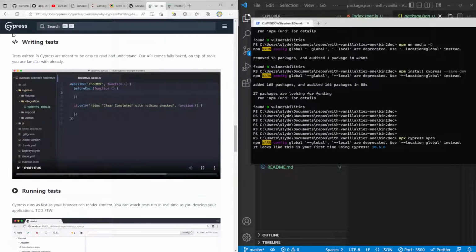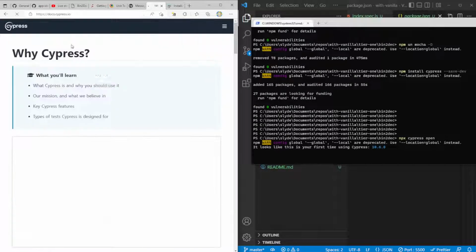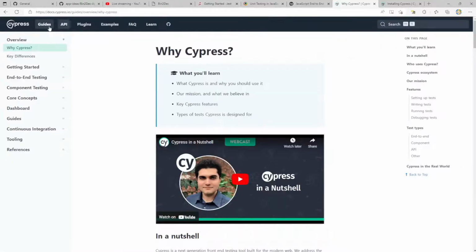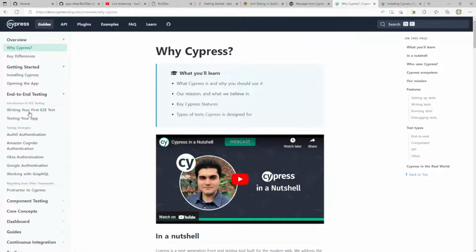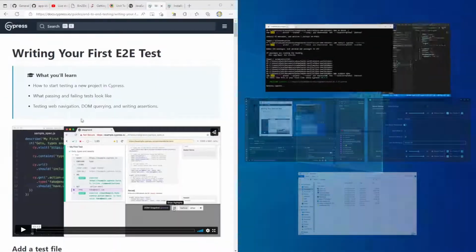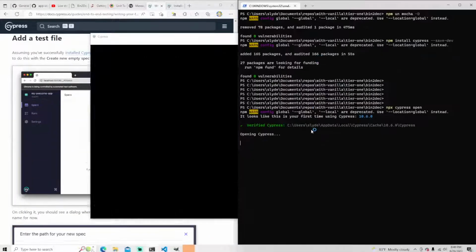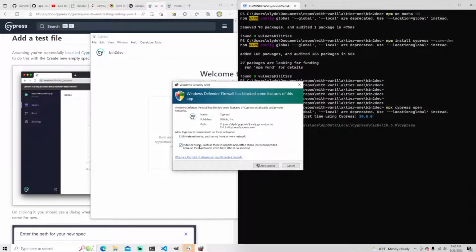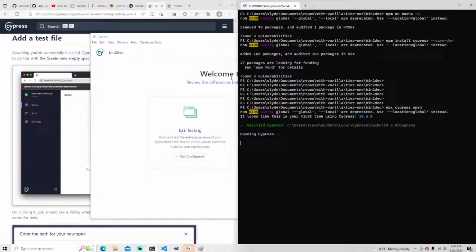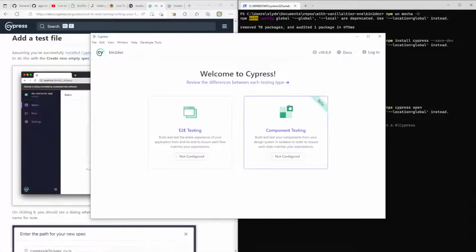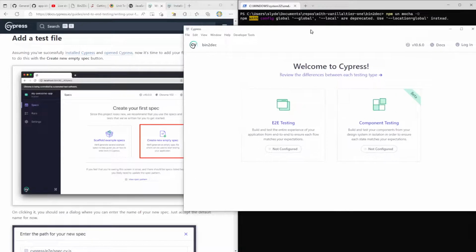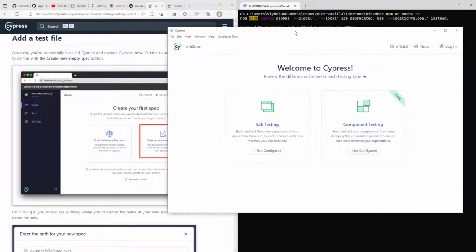Write tests. No, I don't want to go there. Let's go back to the main page here. Getting started, end-to-end testing. Write your first E2E test. Okay, nice. This is opening Cypress. I'm going to have it as a private network. Okay, cool. Component testing. Create a new empty spec. Installation to ensure each state matches your expectations. I guess we can just do end-to-end testing, right?